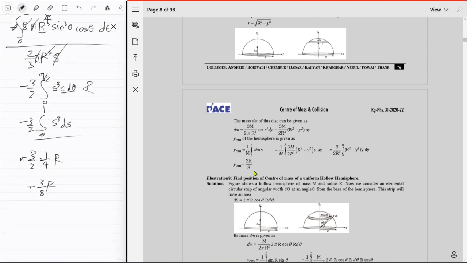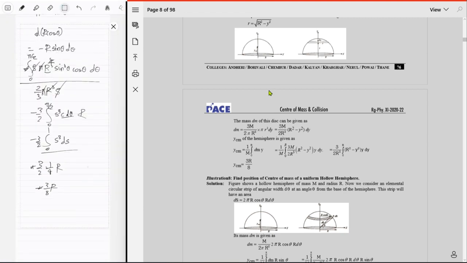So you don't need that negative, just 3/8 of r, right? Which is exactly what they got. So the y center of mass, which in this case is the x center of mass, whatever, that's just 3/8 of r. So it's 3/8 r above the center, and that's the center of mass. That makes sense? Okay.